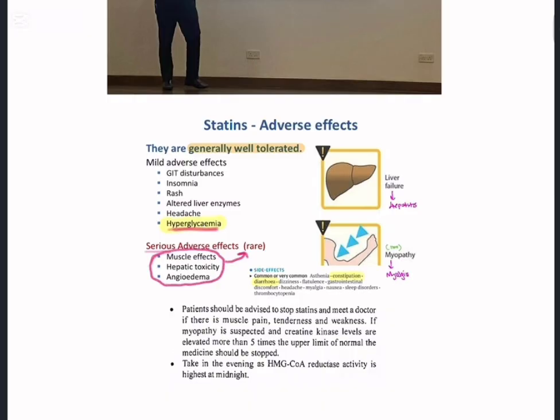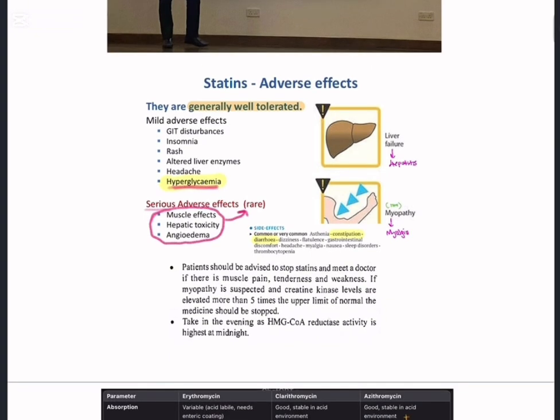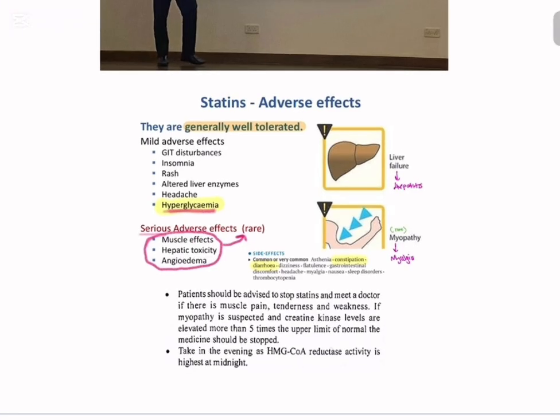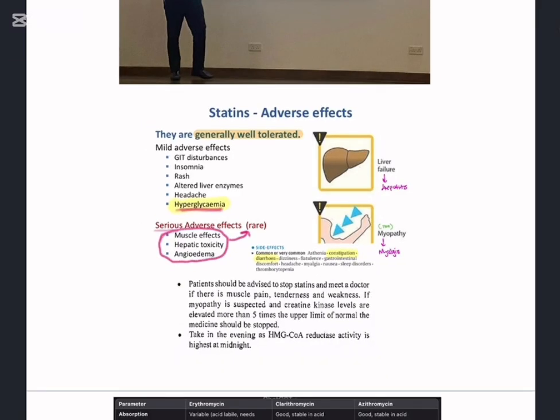General adverse effects of statins include gastrointestinal symptoms, hyperglycemia, altered liver enzymes and so on. But muscle effects like myopathy and rhabdomyolysis are serious adverse effects which are quite rare. In such cases, we advise the patient to meet the doctor as soon as they get muscle pain, or if the creatine kinase is elevated more than 5 times the upper limit of normal, we advise the patient to stop taking statins under the advice of the doctors.